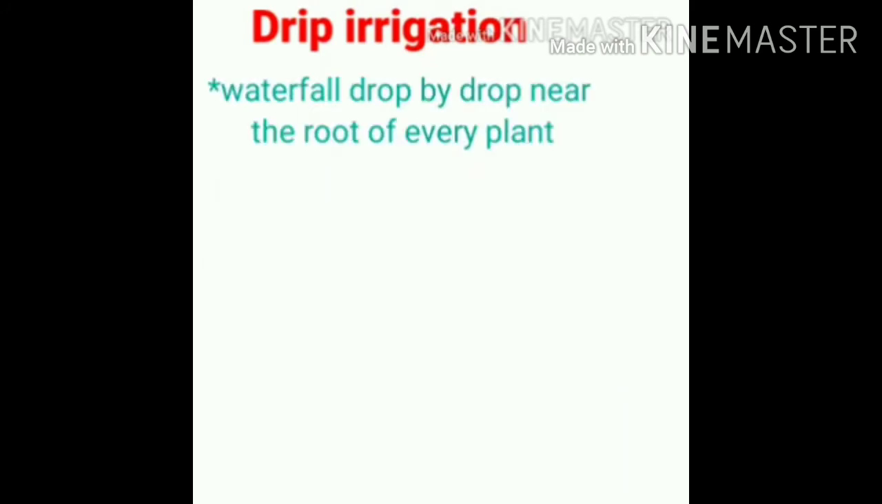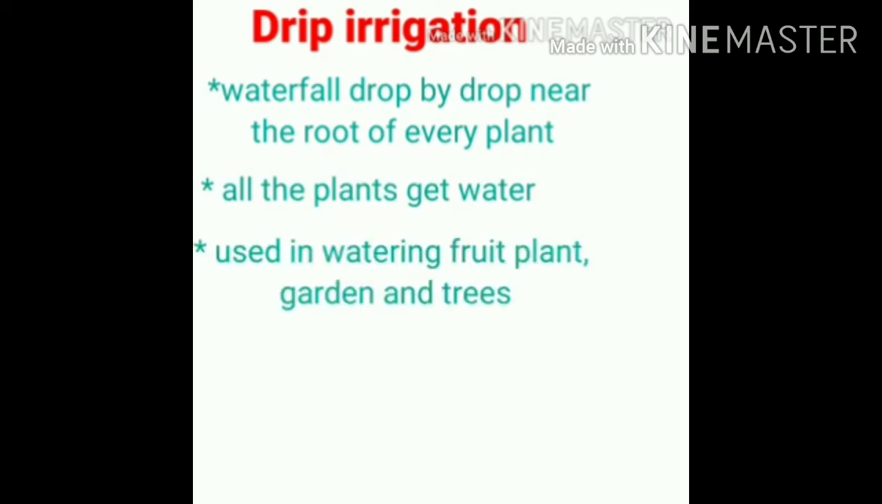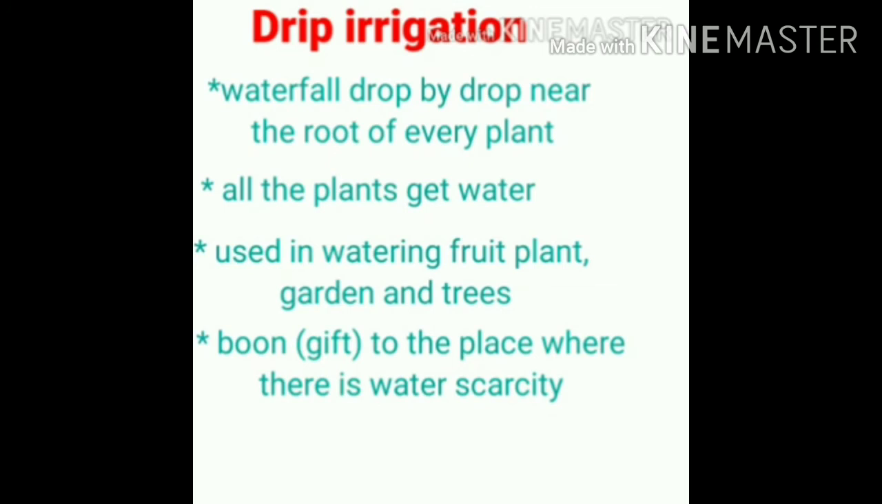Next, drip irrigation. Drip means small drop. This water falls drop by drop near the root of each and every plant, so that all the plants in the field will get water. Mostly this method is used in watering the fruit plants, gardens and trees. It is known as a boon. Boon means gift to the places where there is water scarcity.